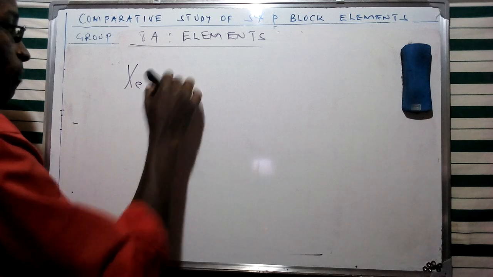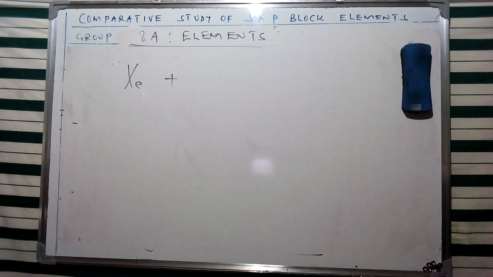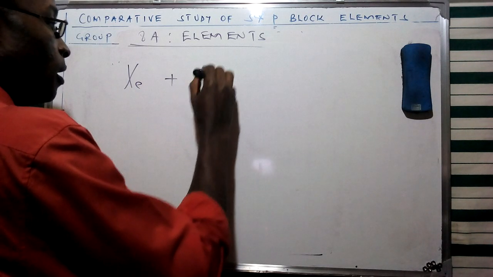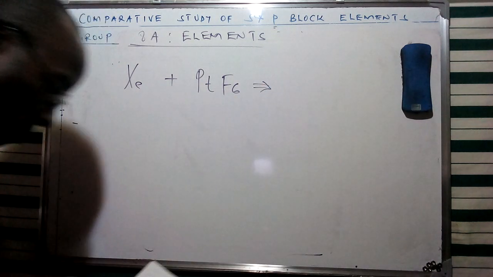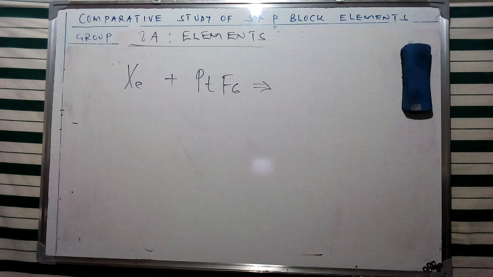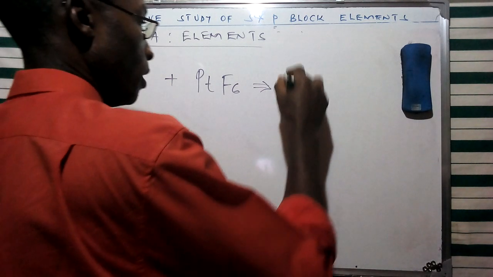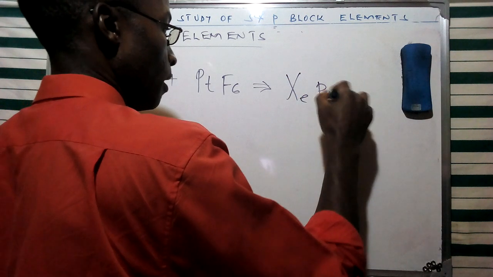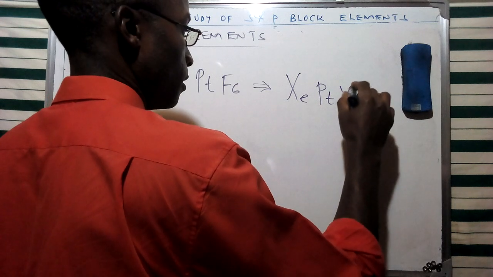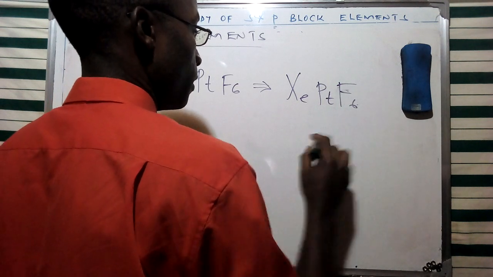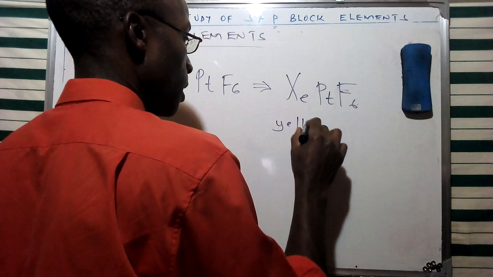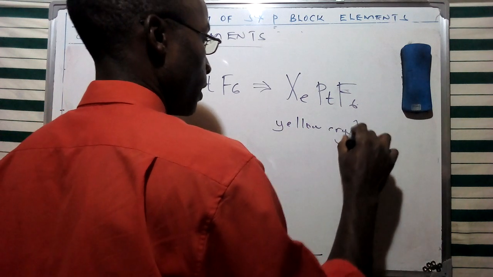For instance, if we have xenon and the fluoride of platinum, this is going to form a compound which is a yellow crystalline salt, given the formula of xenon. So this is going to be particularly a fluoride, so this is a yellow crystalline salt.